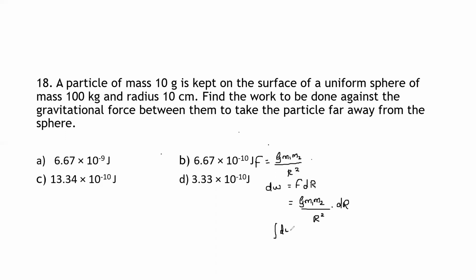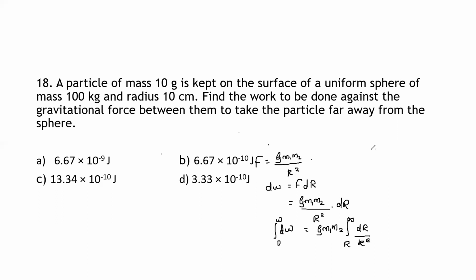Here it is integration of dw, and the range is from 0 to W. This is equal to G M1 into M2 integration from R to infinity of dr divided by r square. G M1 into M2 is a constant, therefore it is taken out of the integration sign. Now it is in the form of 1 divided by r square integration with respect to dr, and the range is r to infinity.